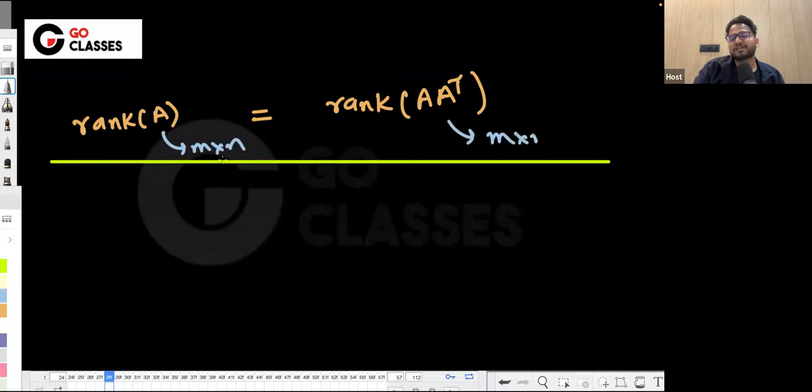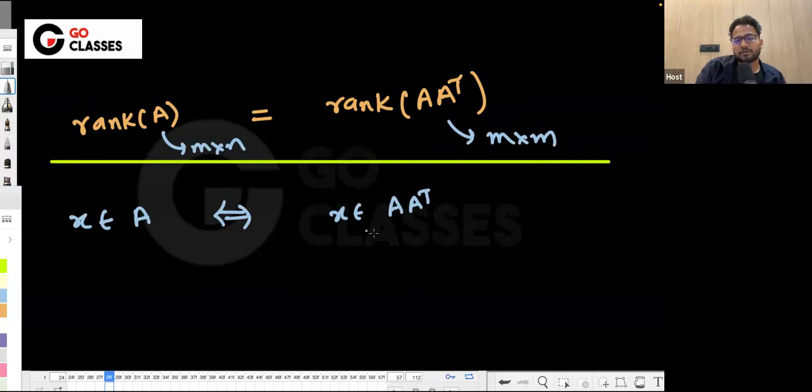Okay, if nullity is the same for both the matrices, then obviously the rank must be the same. So we will be proving that if X is in the null space of, let's suppose, A^T A, then it is also in the null space of A A^T and vice versa, which means the null spaces are the same. If null spaces are the same, then nullity will be the same, and if nullity is the same, then rank will also be the same. So how to prove it?